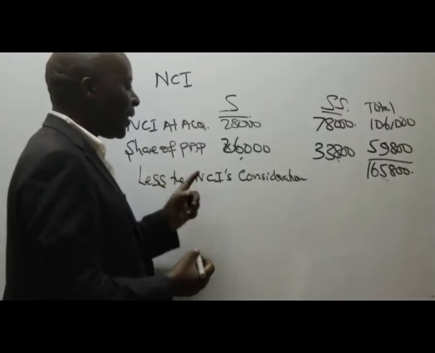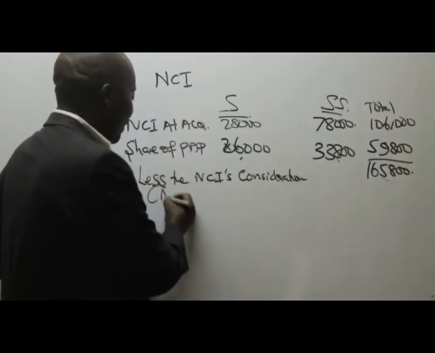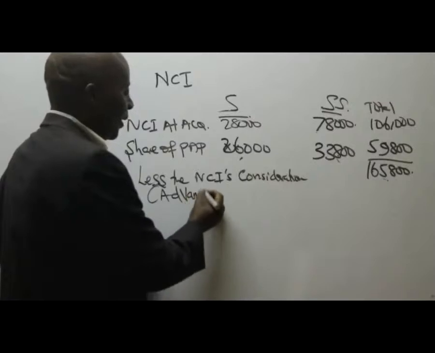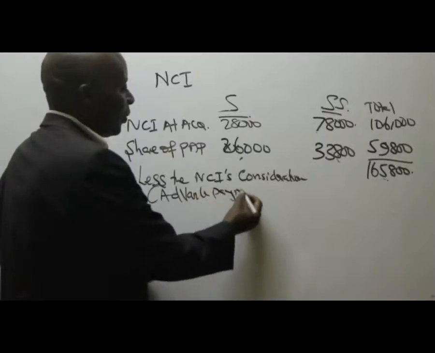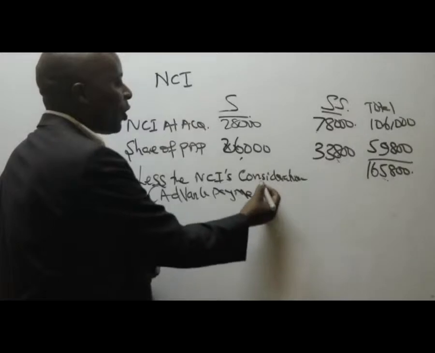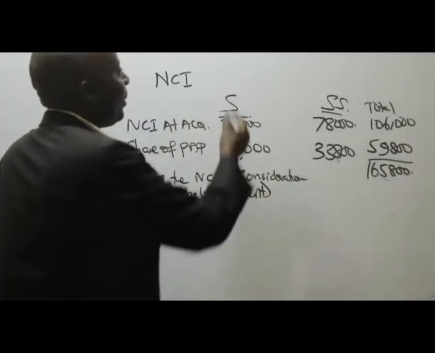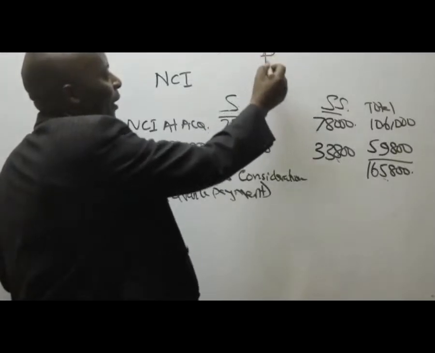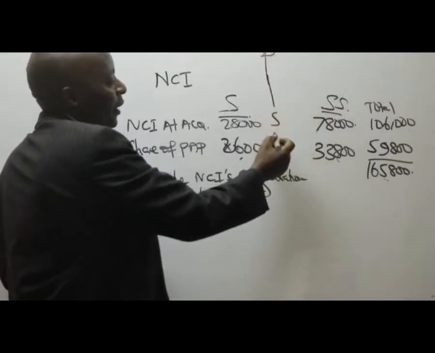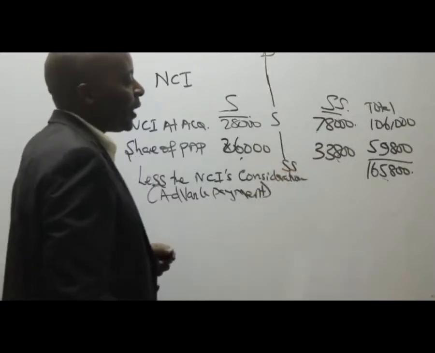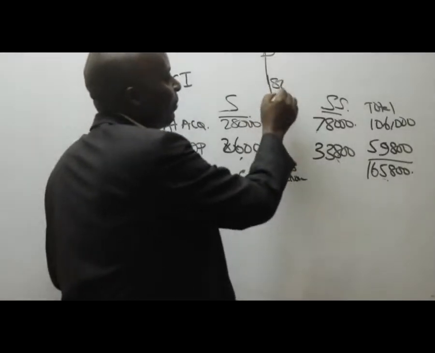You less the NCI's consideration, what we call the advance, like an advance payment. You'll be able to see this later. We take care of this to avoid double counting. There's some double counting. Remember we had a P. Who bought S? Who went ahead and bought SS? So we had this 80%.